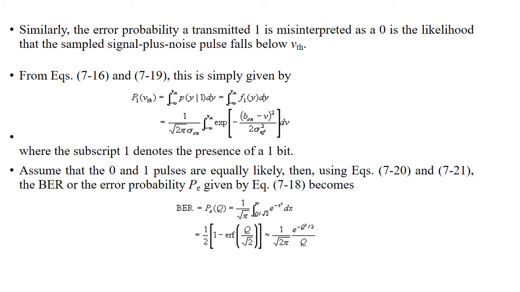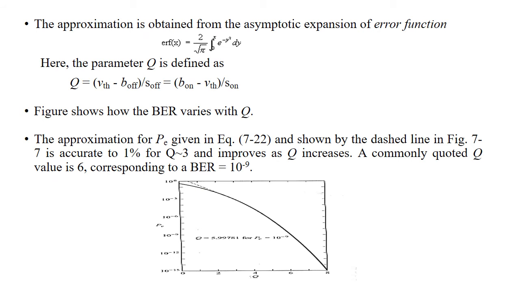If the probabilities of 0 and 1 pulses are equally likely, then the bit error rate or error probability is given by BER is equal to Pe of Q is equal to 1 by root pi times the integral from Q by root 2 to infinity of e power minus x squared dx, that is equal to 1 by 2 times (1 minus ERF of Q by root 2), that is approximately 1 by root 2 pi times e power minus Q squared by 2, divided by Q.